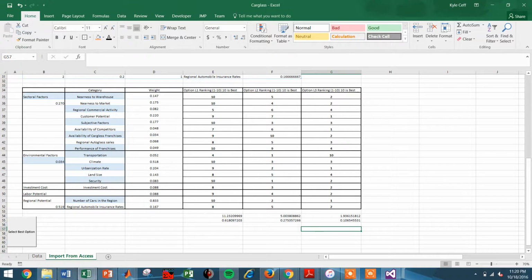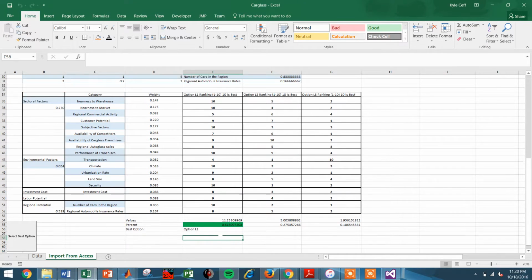So as a critique, I wish they would have given us this information, because that is still a big part of the AHP model. But these numbers closely represent what it could have been. And over here we have our overall category weights. For these there's no sum criteria, so the overall category weight is right there. And if we select our best option, we have 61%, so option L1 was selected right there.